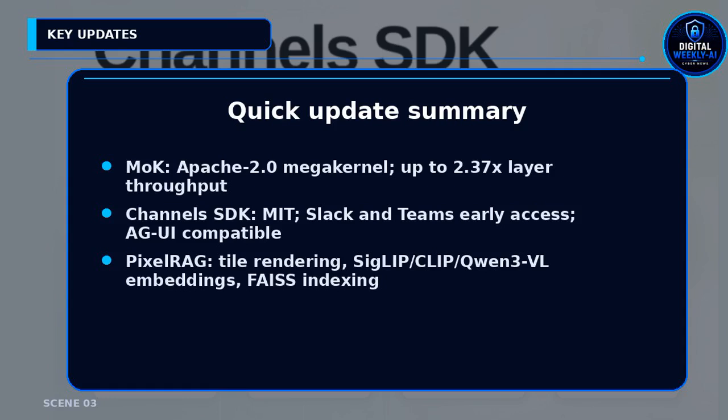CopilotKit Channels SDK is MIT licensed and runs AG-UI agents inside Slack and Teams. Pixel-native RAG renders pages to overlapping image tiles, embeds them and indexes with FAISS.